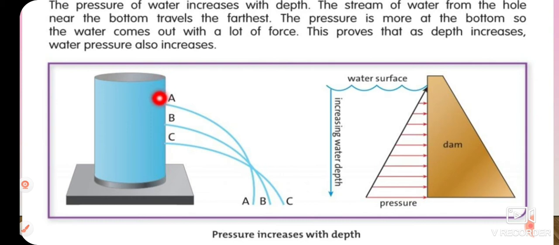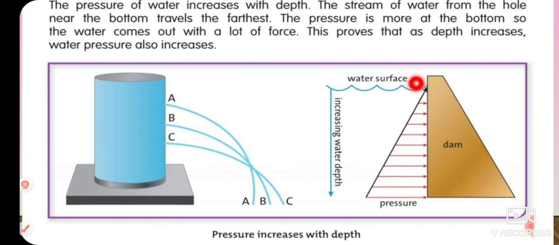And from A, the height of the water from the lower level to the higher level is very less. And after this, at point B, this level is very high. From B to C, it is the highest point and the lowest point. So children, at the lowest point, the weight of the water from here to here will be more, so this water will go farthest of all.